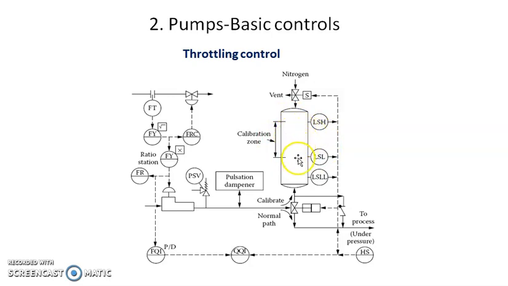How will this tank be calibrated? A QQI is used, and it measures the number of pulses between the duration LSL to LSH, and those pulses can be counted, and according to this it will increase or decrease the pump speed. So due to this, the discharge will get controlled. This is the combination of ratio control and calibration control for the positive displacement pump. This is the throttling control scheme.